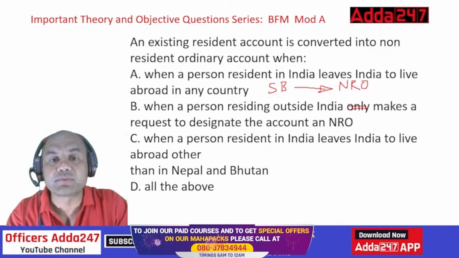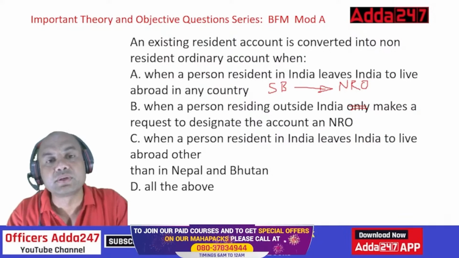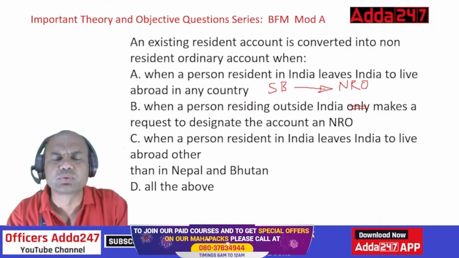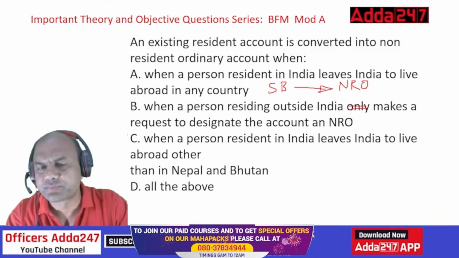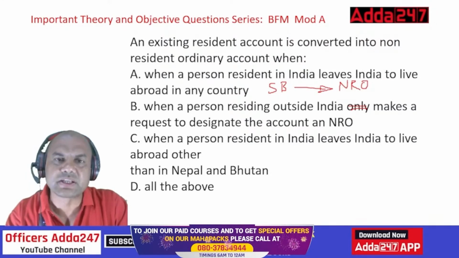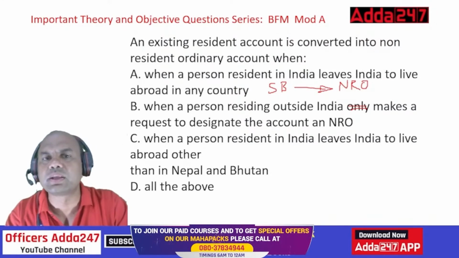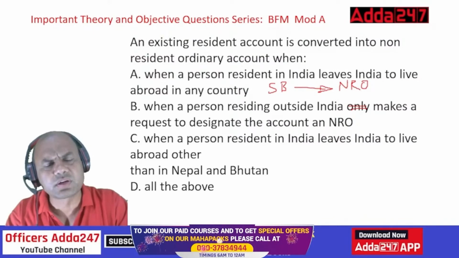I have already left Bharat now and I am staying in USA since last 2 years. But I am having one savings account with you. Actually, as per the rule, NRI should never have the savings account. But I have not told you. How will you know? Simple logic is that. Suppose if I go to USA, who will tell you that I have gone to USA? You won't come to know.